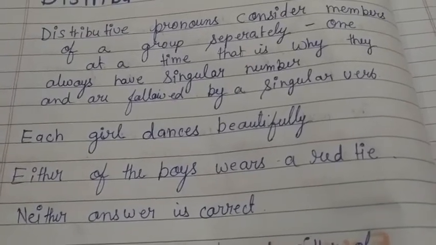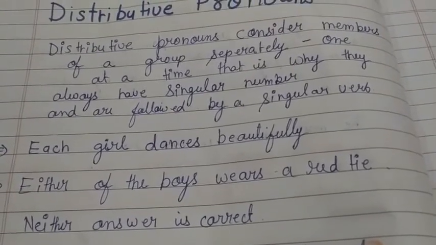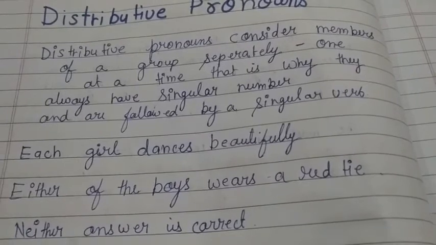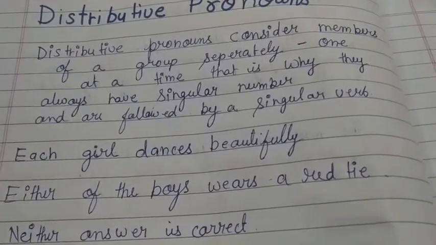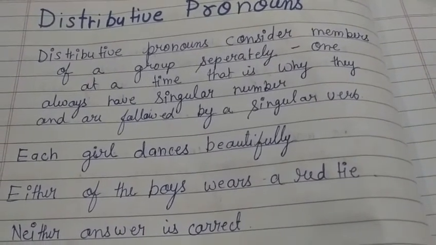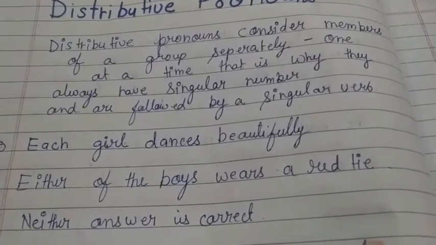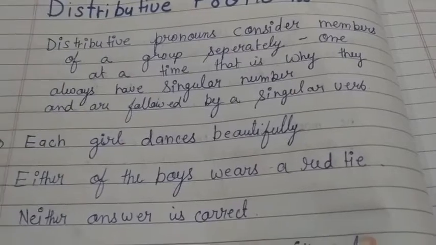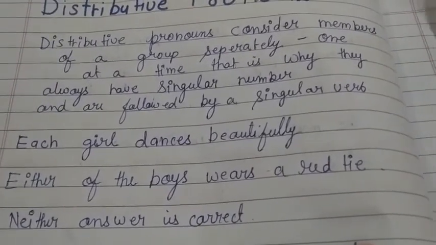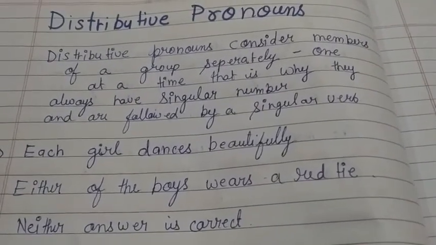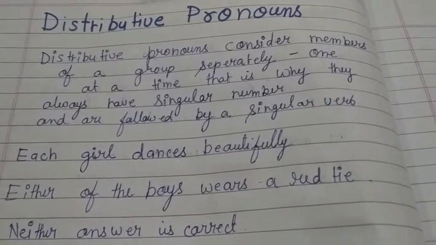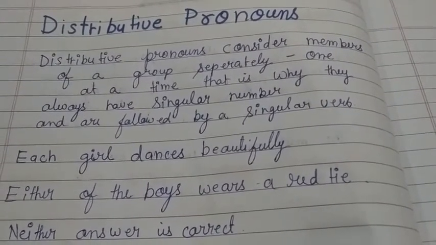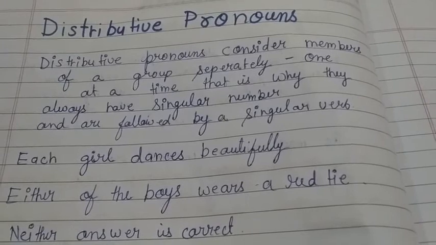So each is a distributive pronoun, because we are considering every member of a group separately. Either of the boys wears a red tie. Either is a distributive pronoun, because we are talking about each and every member of a group separately.